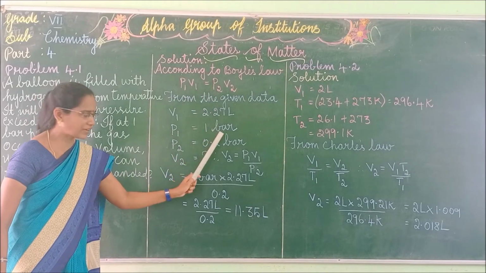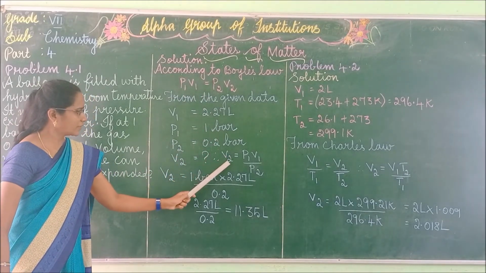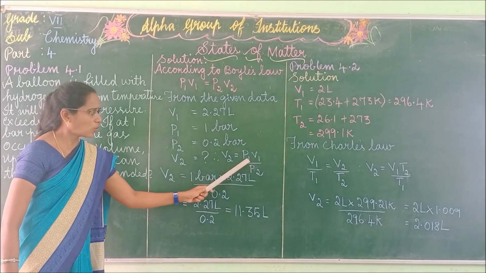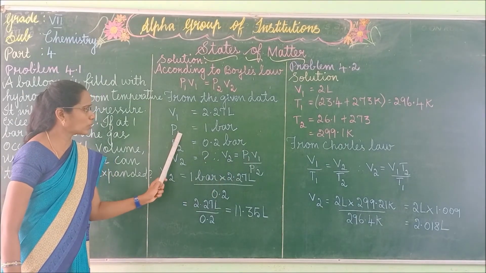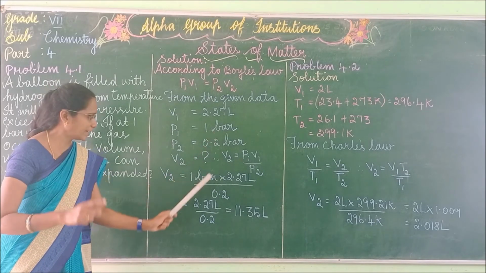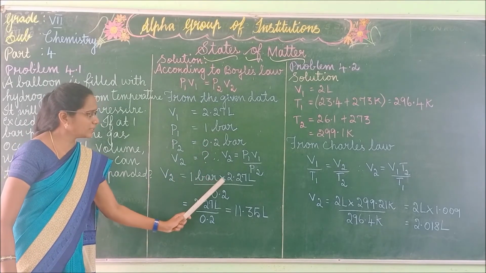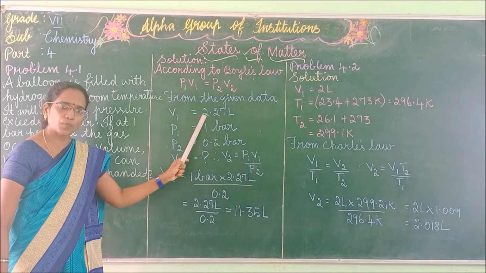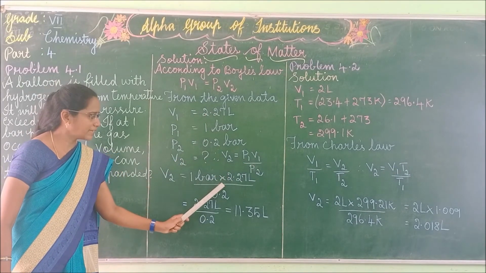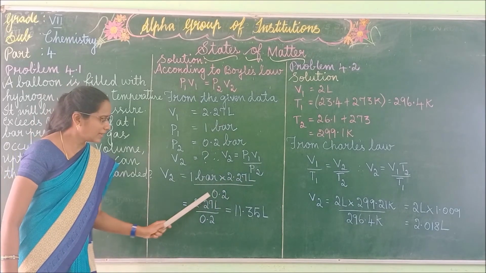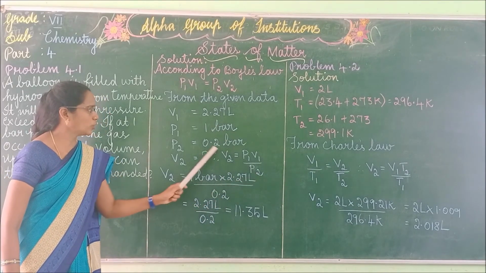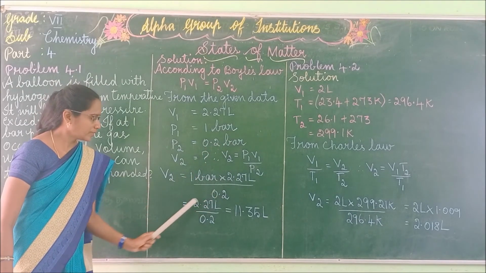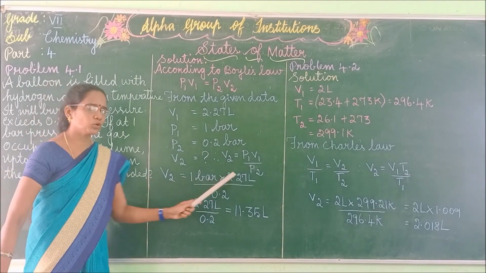All the values are given here. So what is V2? We are going to identify it now. V2 is equal to, what is the value of P1? P1 value is 1 bar, isn't it? So put 1 bar into, what is the value of V1? V1 value is 2.27 L, so into 2.27 L divided by the P2 value. What's the value of P2? 0.2 bar. That is equal to 1 bar into 2.27.